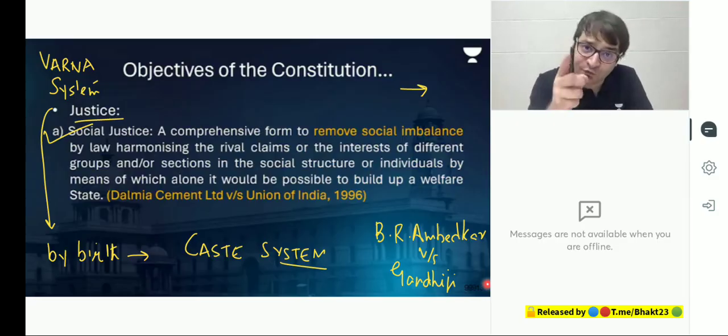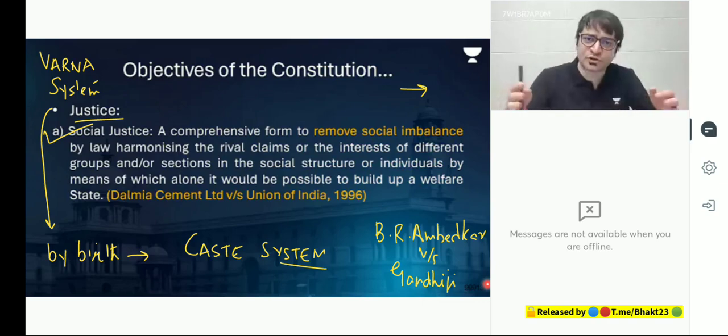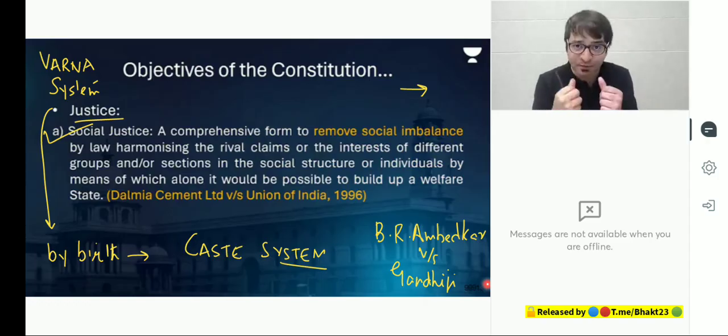We will ensure that all of you will have the right to vote. All of you can get access to education. All of you can visit temples. All the temples of the Hindu society will be open to all sections of Hindus. So that historic injustice that has been perpetrated against you, we will abolish that. That is the purpose of this constitution. That is the objective mentioned in the preamble, social justice.